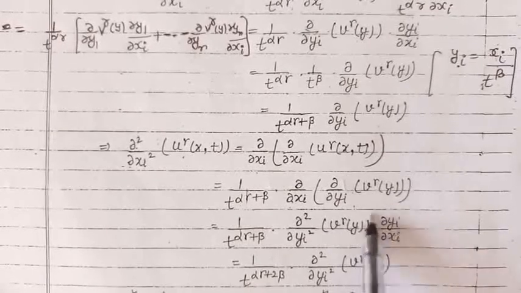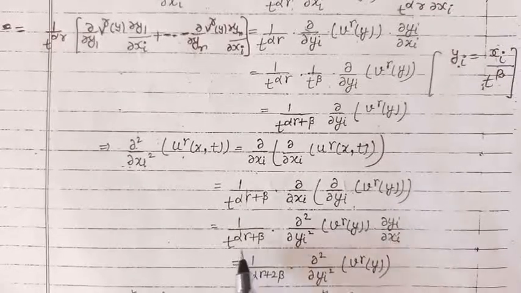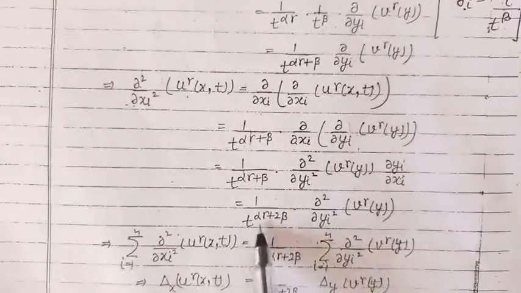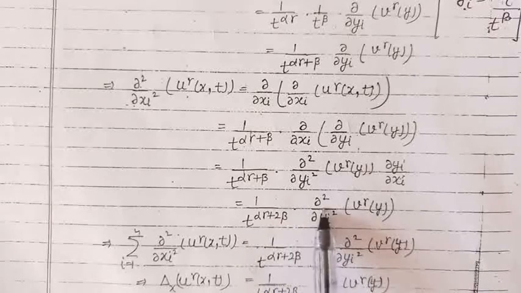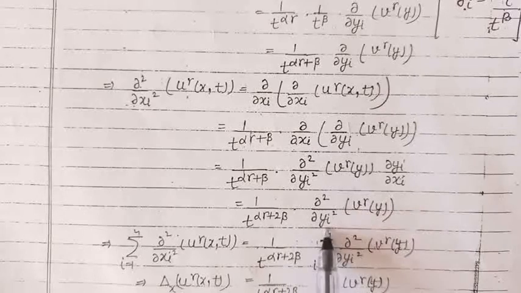Now this term is 1 upon t raised to the power beta. So finally we get 1 upon t raised to the power alpha gamma plus 2 beta into the second order partial derivative of v raised to the power gamma with respect to yi.